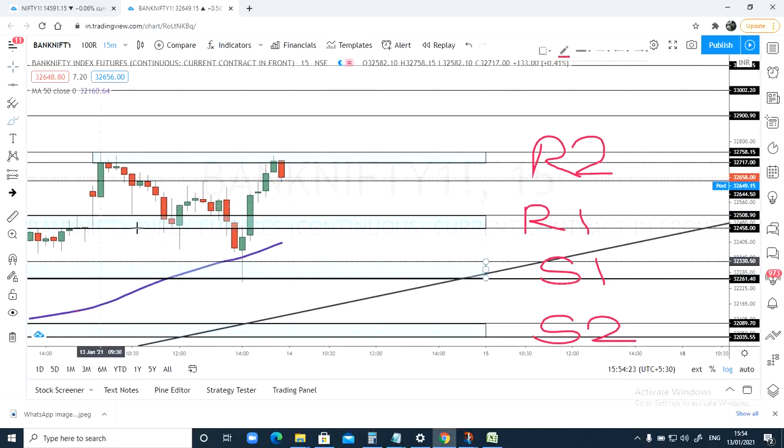If you see in Bank Nifty, we have seen a reversal from here today. Right, and the second attempt, you can see here, the price came here and it has reversed. This is in 15-minute chart.